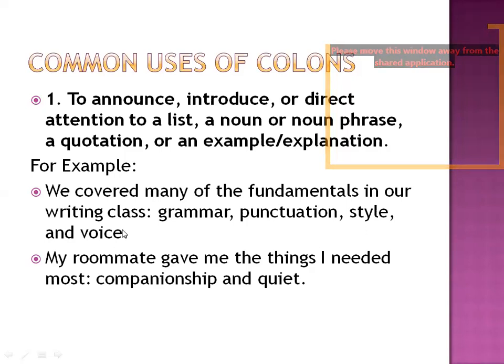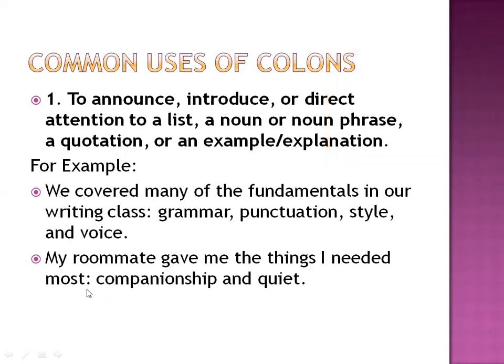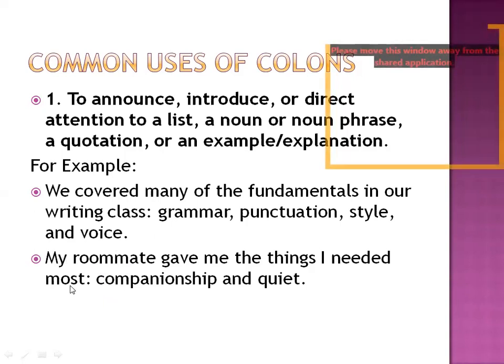These are two clauses, but after separating it with the colon, we have a clause which can be alone a sentence. This can be alone the sentence if we are not using this one, companionship and quiet. So, my roommate gave me the things I needed most.